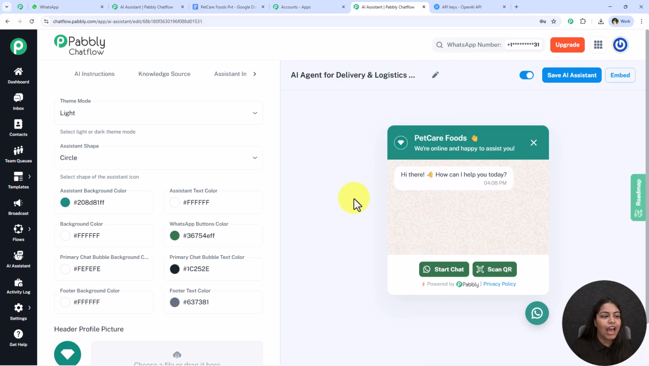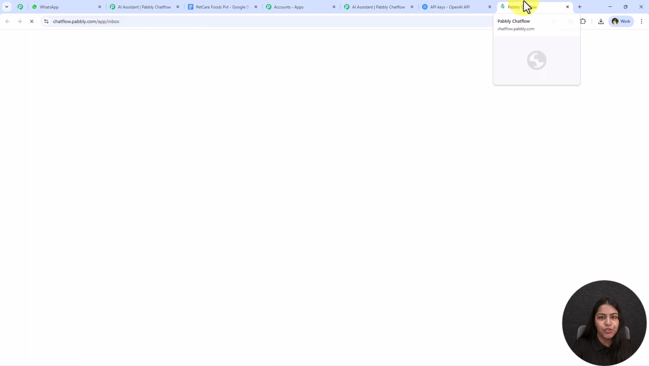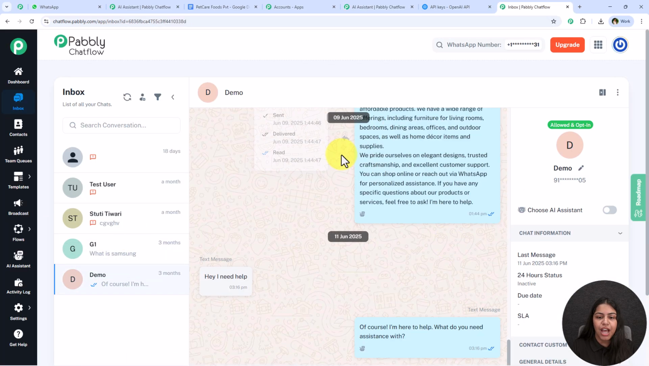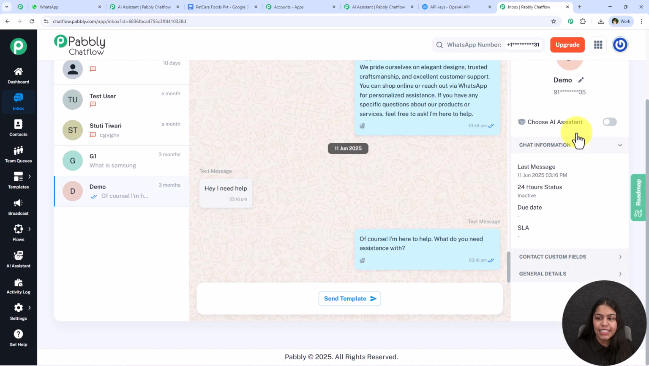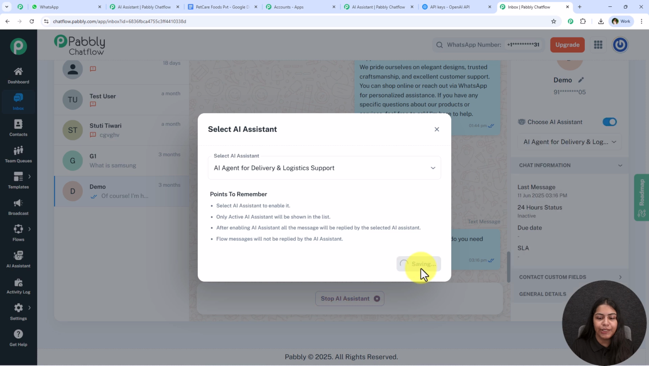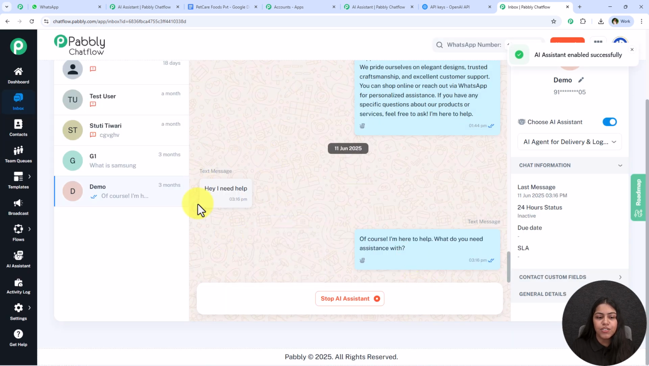The next which we have is you can go towards this inbox section of Pabbly Chatflow. Alright, I'm going to open it in a new tab, and in this inbox section you can simply open the user chat you wish to assign this AI assistant. Choose AI Assistant, assign the AI Assistant and click on save. And now whenever this user is going to message, this AI Assistant is going to reply.